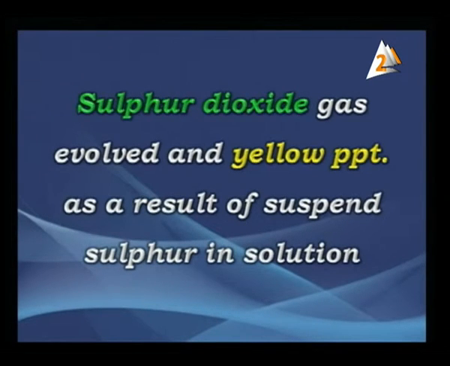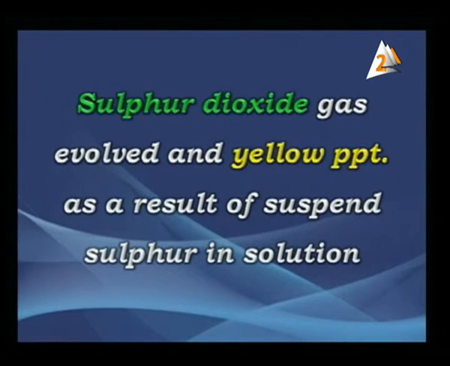We have sulfur dioxide gas evolved and yellow PPT. Yellow PPT, what is it? Don't forget this, it is sulfur in solid state as the result of suspended sulfur in solution. Why? Because again, we have a large amount of oxygen and sulfur found in the thiosulfate group or thiosulfate radical. It means that thiosulfate is active all the time.